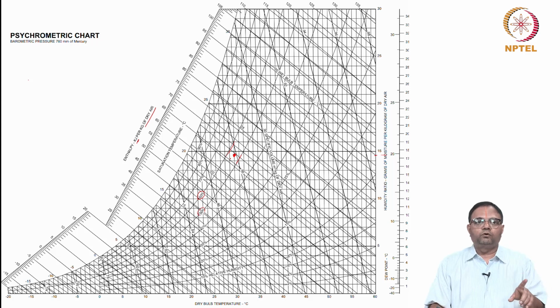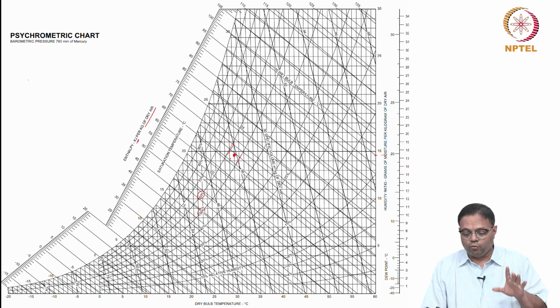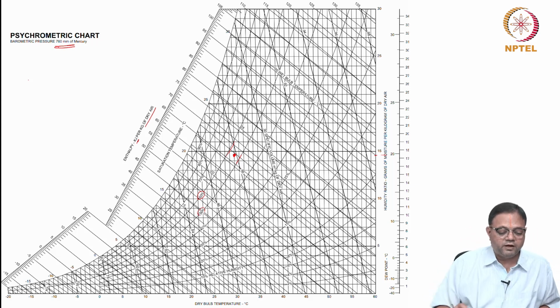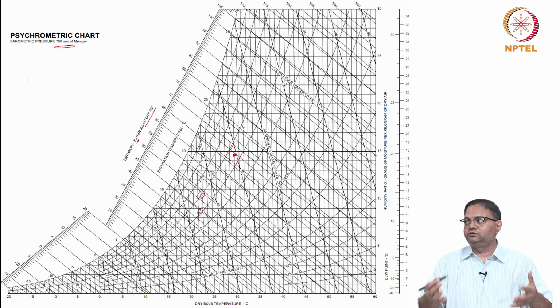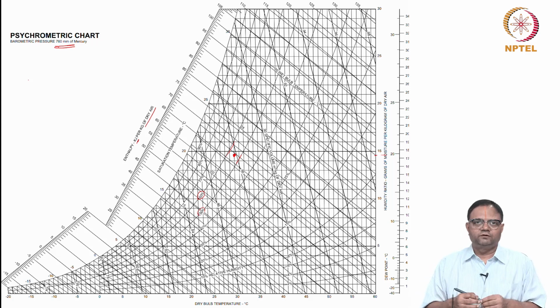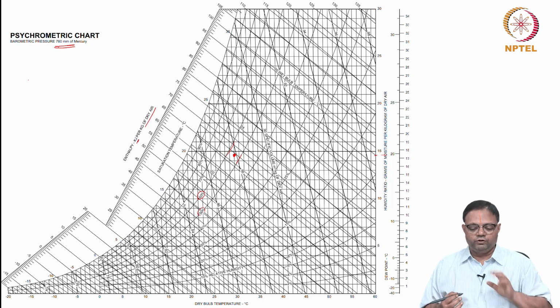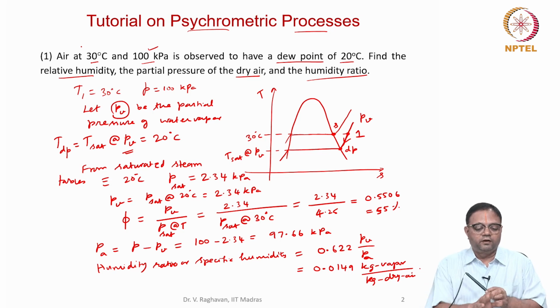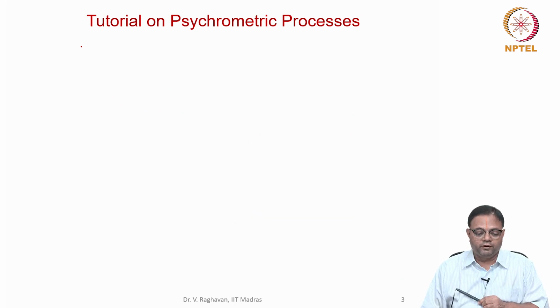But one point to remember is this is calibrated for 1 atmospheric pressure. It's clearly given 760 mm of mercury. We need several charts where different pressures can be used, but it is very tedious to make such a chart for different pressures. But normally in the applications for psychrometric processes, we will have the total pressure very close to 1 atmosphere, so we can use the chart. So this is about the problem 1. Simple, how to use a given state and find the other properties.